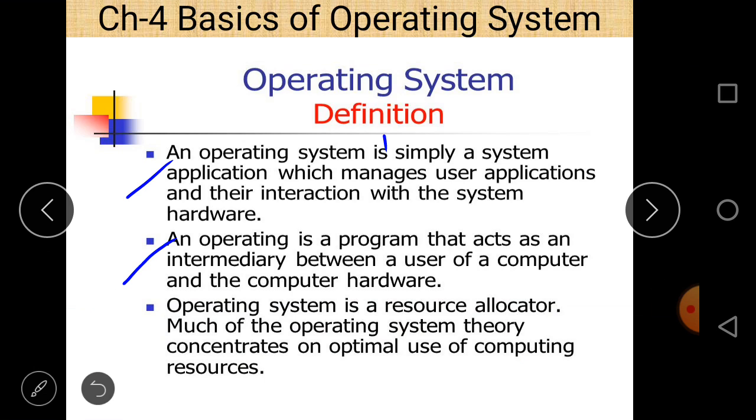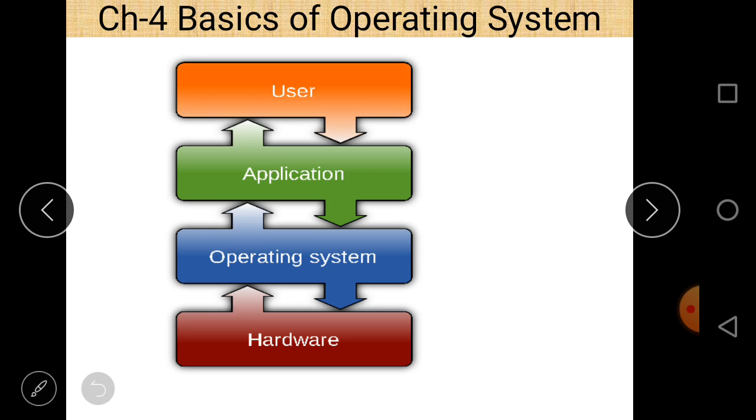And third point, an operating system is a resource allocator. It means it provides resources to different parts of a computer system. Much of the operating system theory concentrates on optimal use of the computing resources. And this is the diagram of an operating system. You can easily see that here is a user, then application software, then operating system, and the hardware.